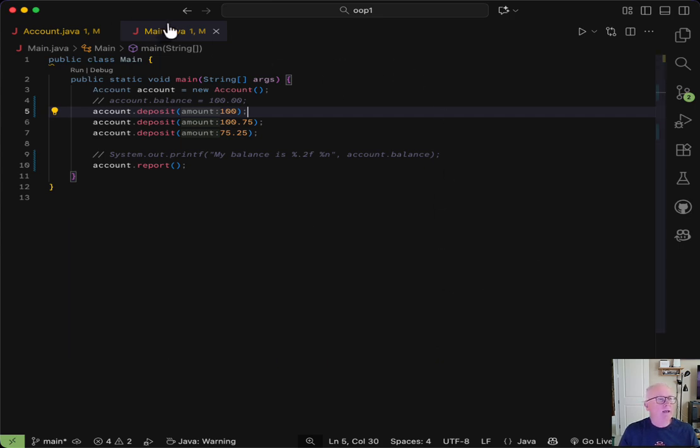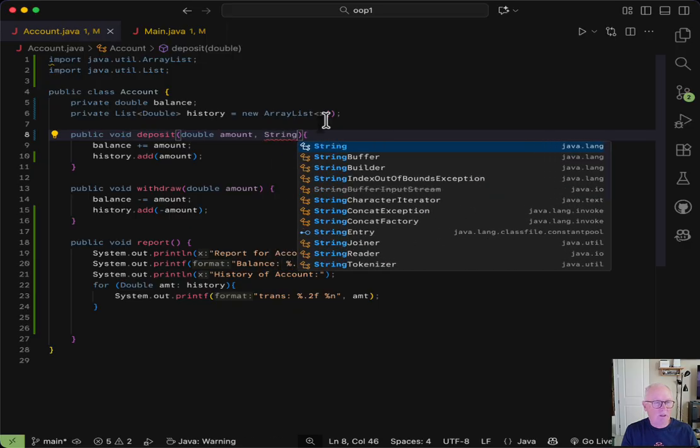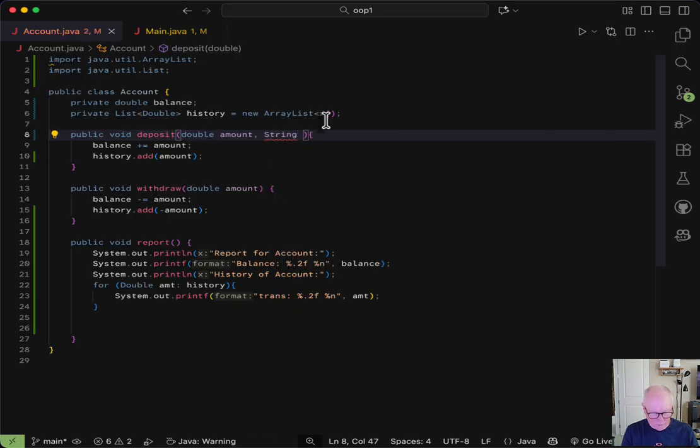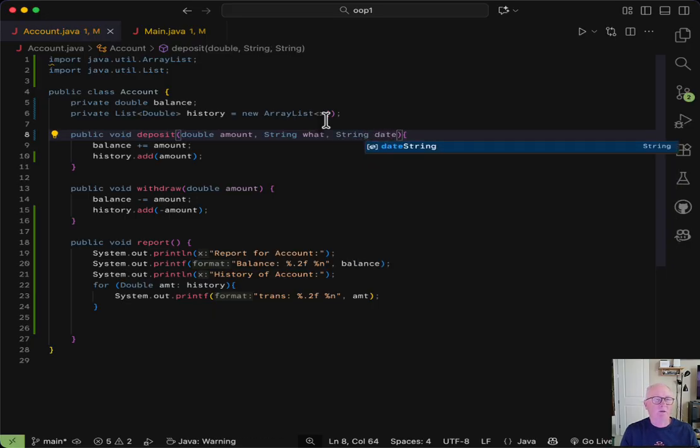Well, we could go to our deposit and withdraw methods, and we could add a string of who or what, and we could add a date. I'm going to make it a string for now. We'll talk about date formats later.